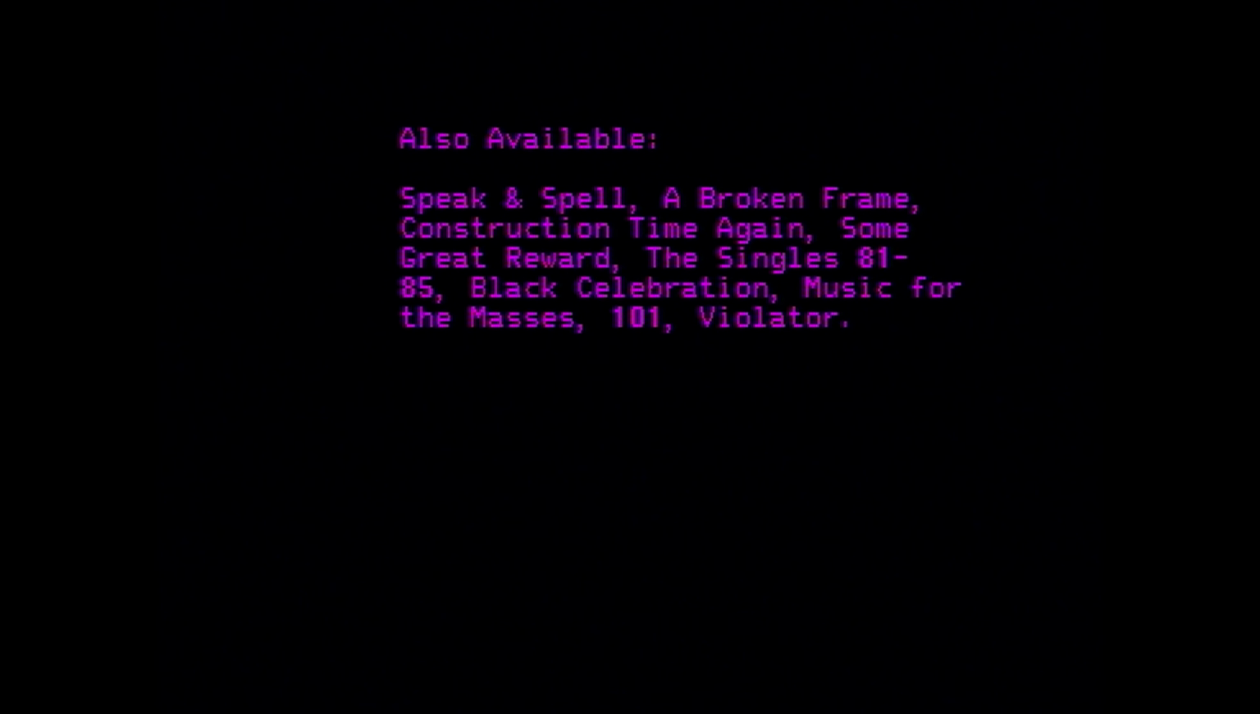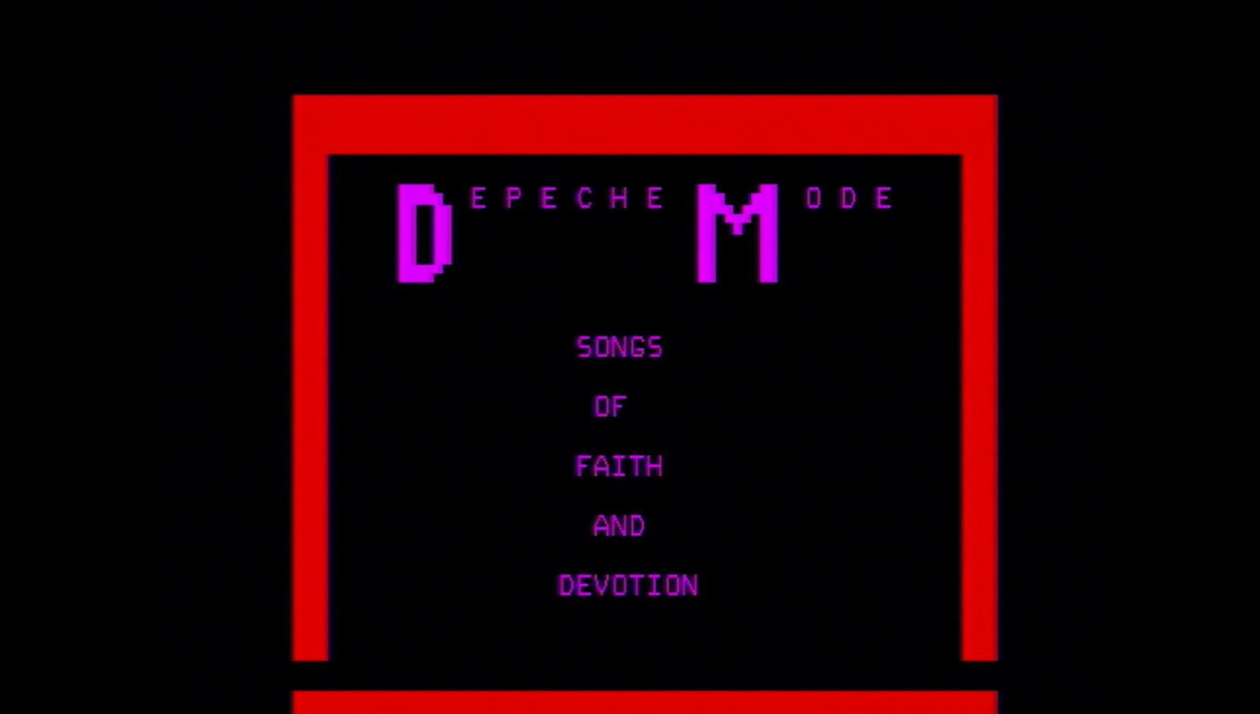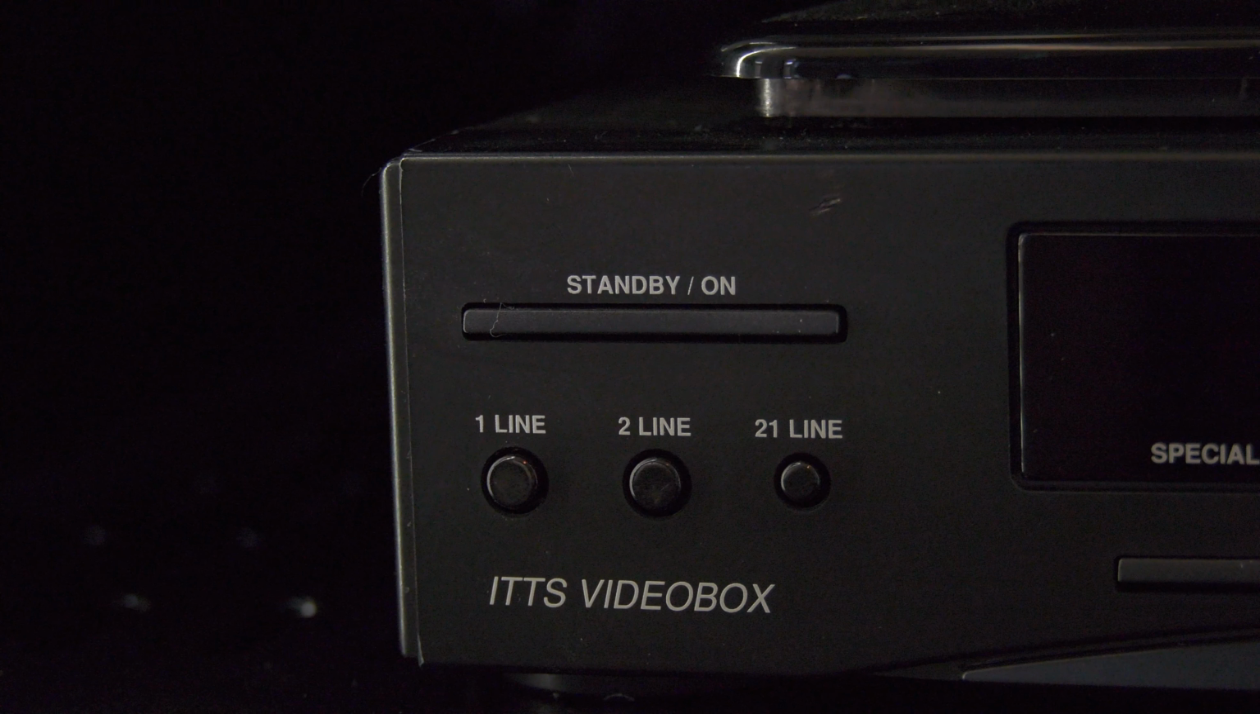We know that Philips was working on several options for ITTS. There were two prototypes that had a bigger display built in to show multi-line ITTS information. This is most likely also why our box has the option to show one line for conventional players, 2 lines for new to be developed players and 21 lines for hooking up this video box to your display or TV.